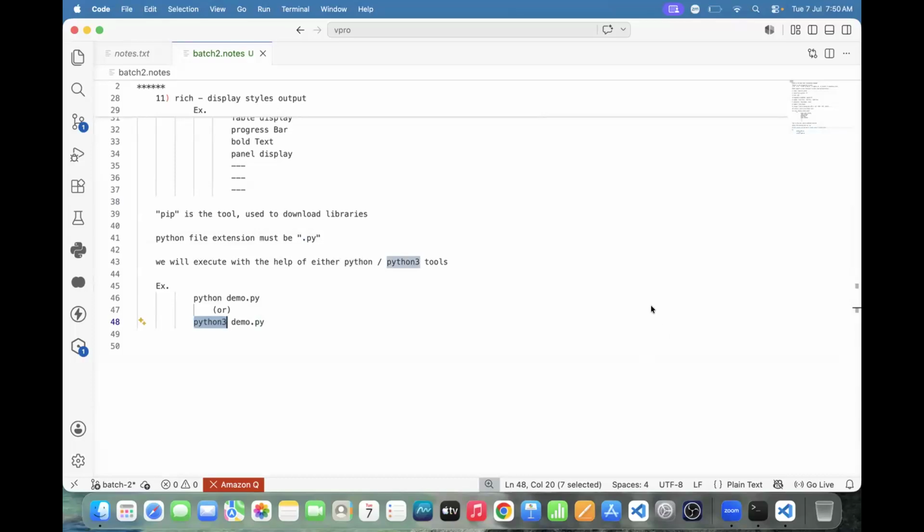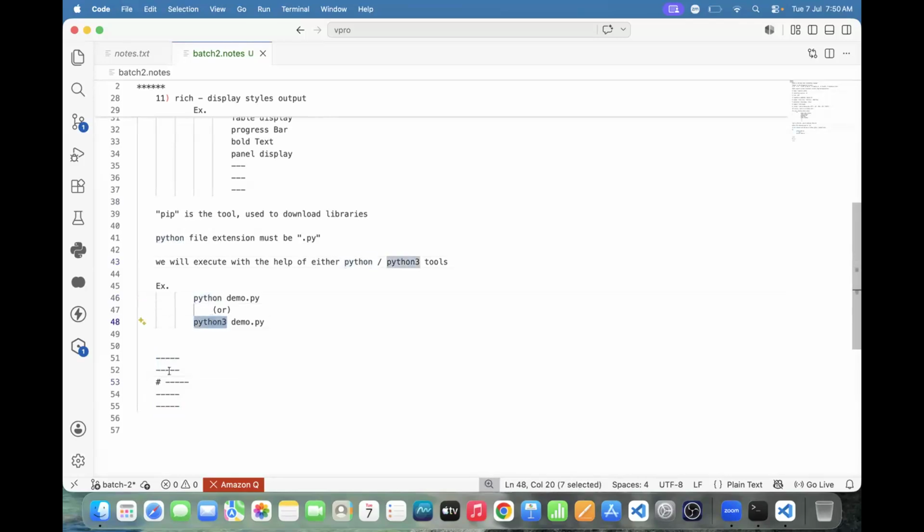But one more thing: I wanted to comment some code. For example, this is line number 1, line number 2, line number 3, line number 4, and line number 5. So many lines of code are there. Suppose you say, I don't want to execute line number 3. Then that line you need to comment. If you comment that line, that code won't be executed by either python or python3.